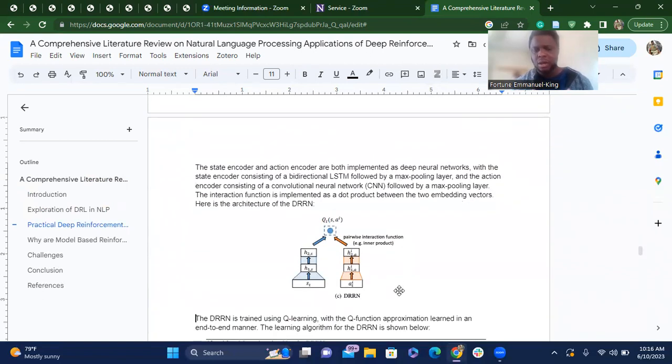It has 2 arms, 2 deep neural networks, and then an interactional function that is able to use what comes from the 2 deep neural networks. One of them is giving you the state, the other one is giving you the best action, and then it uses a dot product to find a measure of the relevance of that action to the state.